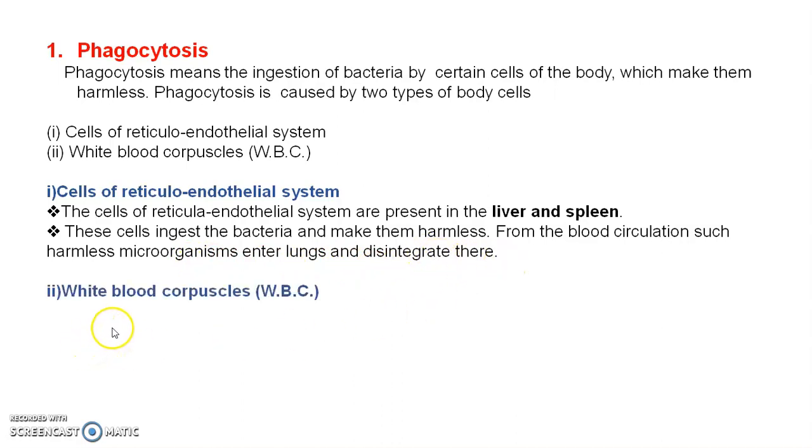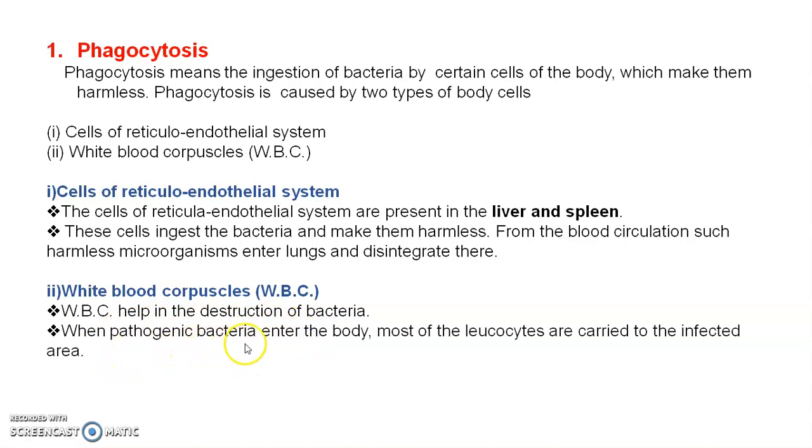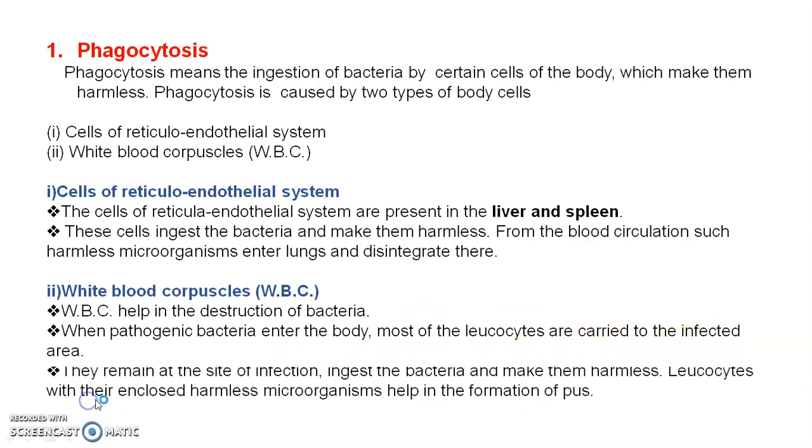Then these WBC, white blood cells, help in the destruction of the bacteria. When pathogenic bacteria enter our body, most of the leukocytes, that means WBC, are carried to the infected area.